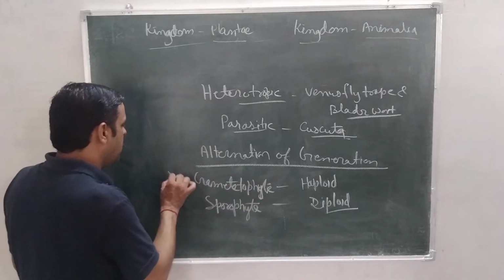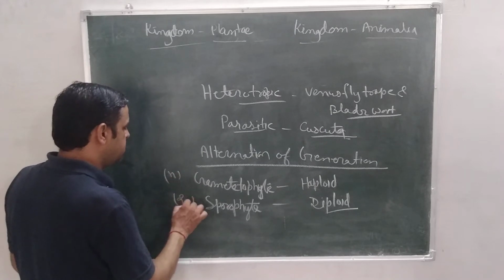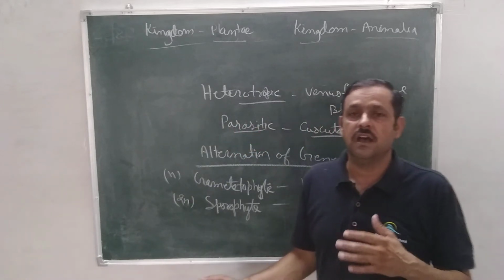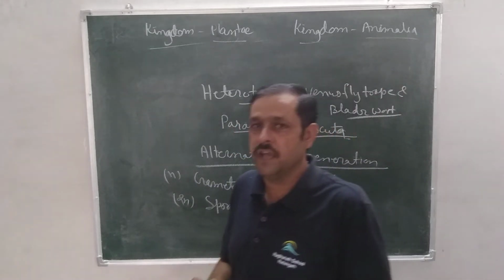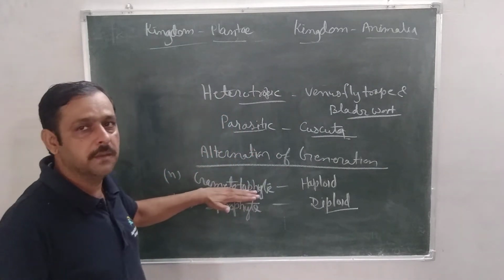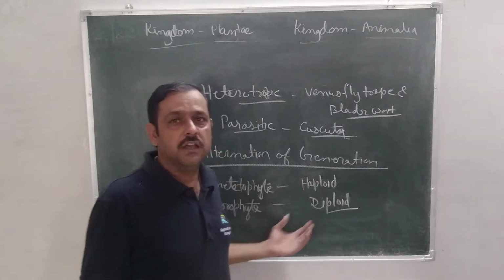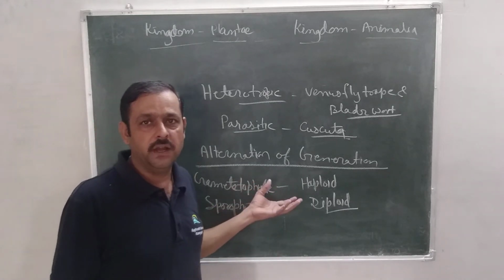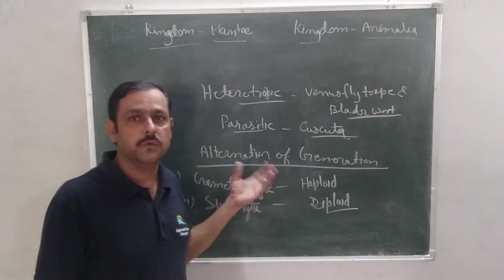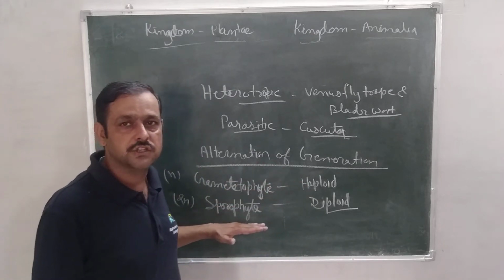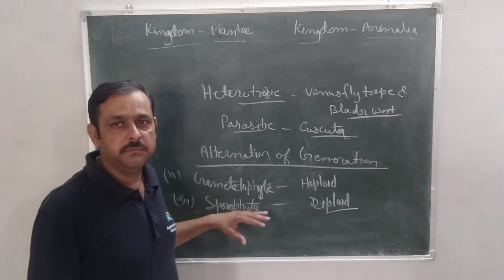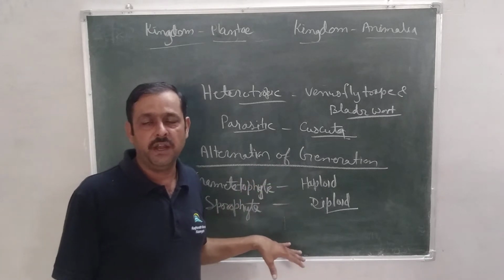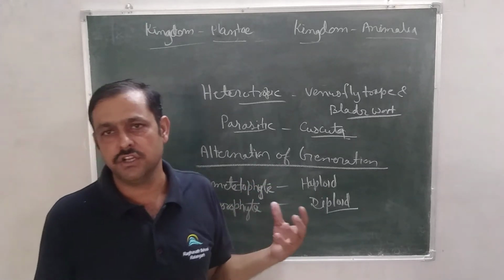Haploid is N, and diploid means 2N. Our main stage is 2N. Whenever these stages are interchanged for some time, meaning the main stage of a plant is gametophyte but sometimes the sporophyte stage also comes, and then again gametophyte, this is called alternation of generation. Or if the main stage of a plant is sporophyte, then for some time the gametophyte stage also comes, and after that again the sporophyte stage comes. That is called alternation of generation.